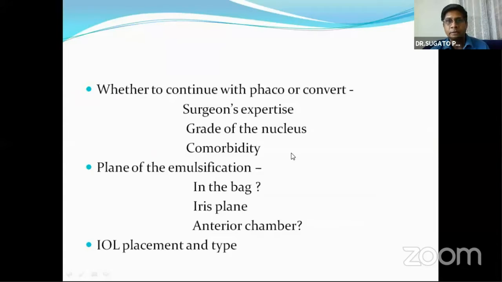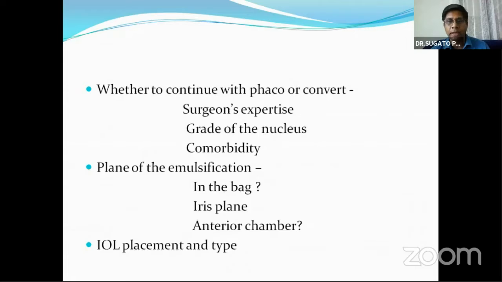So if the rhexis has run out and you have not managed to pull it back, then whether to continue with phaco or to convert depends on the surgeon's expertise, the grade of the nucleus, and comorbidities such as any corneal problem. We also have to think about what plane of emulsification we'll be using, whether it will be in the bag, which might be difficult in these situations. Probably the better option is iris plane or anterior chamber.